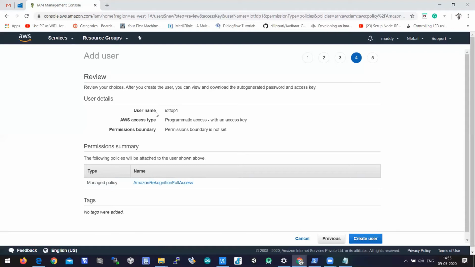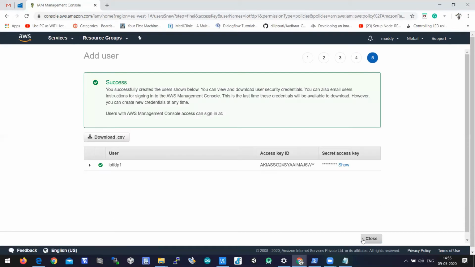Here it is displaying the username that we have created now, and the access type is programmatic access with an access key. The permission boundary is not set, that is fine, we can access anywhere. Coming to policies, we have selected a policy called Amazon Recognition Full Access. When you click on create user, it will generate an access key and a secret access key. Yes, it has generated the access key and the secret access key.